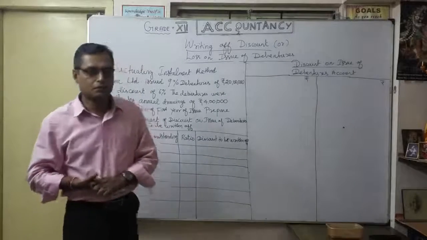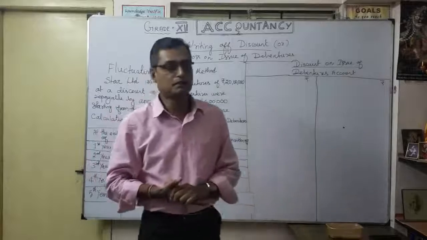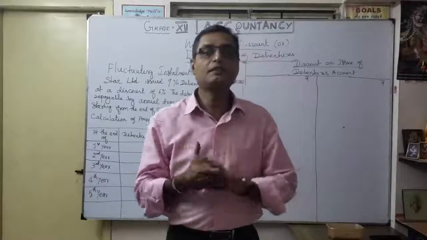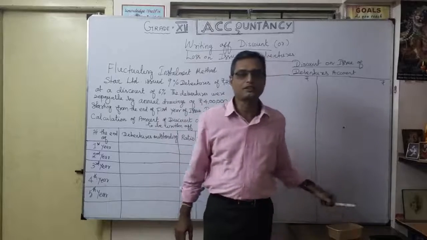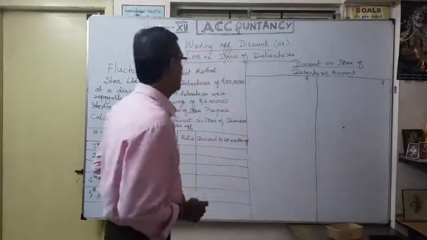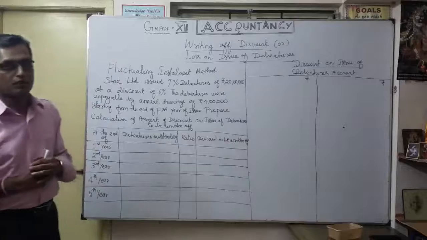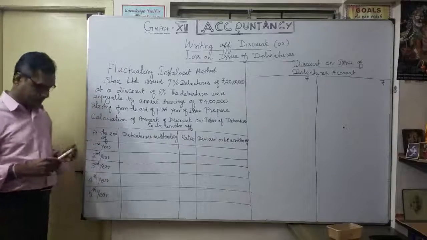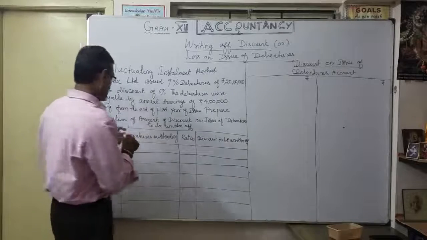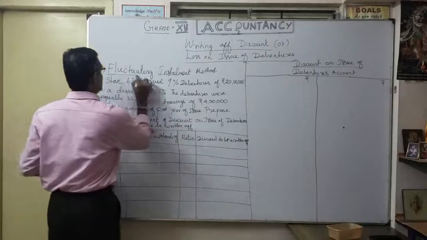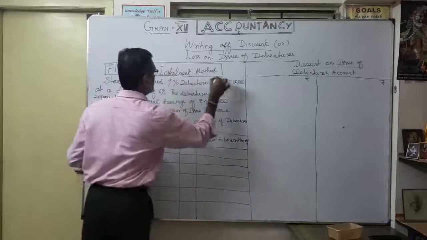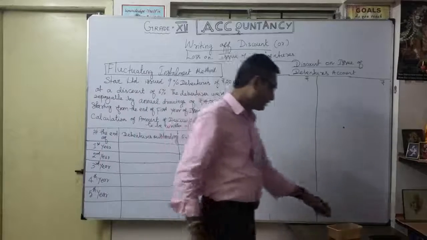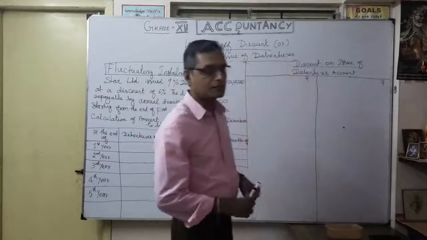So we discussed the first method, fixed installment method. Now the second one, fluctuating installment method. It's very interesting. So now let's see which illustration. For writing off discount or loss on issue of debentures, here the method is called fluctuating installment method. That means what? Not fixed. That's why fluctuating, according to the redemption of debenture.